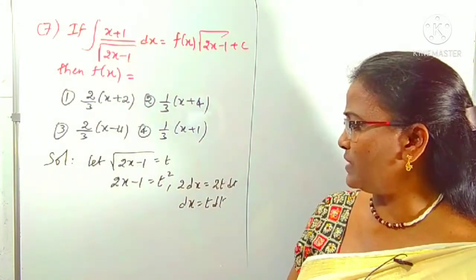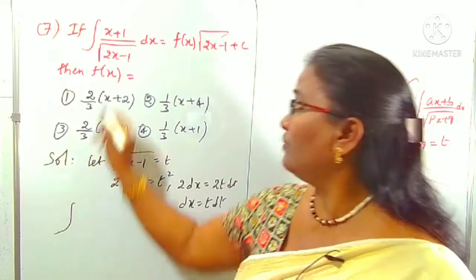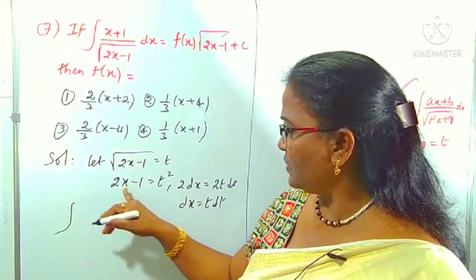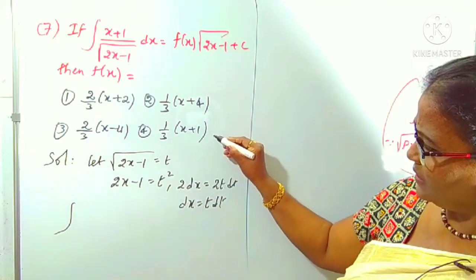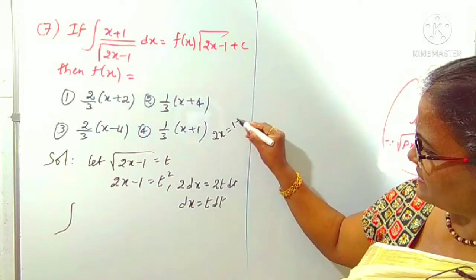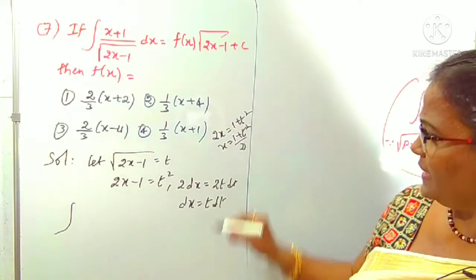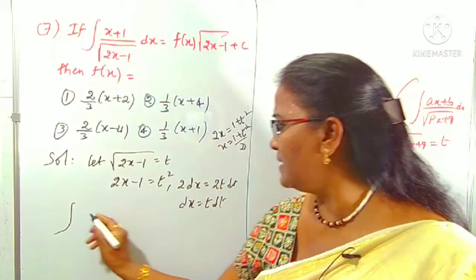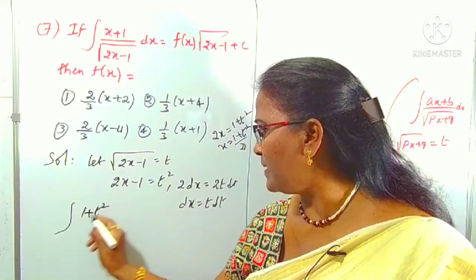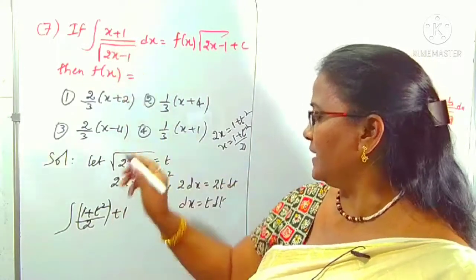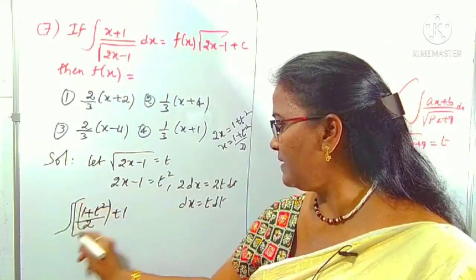Now this question becomes what? Integral of x plus 1. What is x here? 2x minus 1 is t square, so 2x is equal to 1 plus t square. x is equal to (1 plus t square) by 2, right? In place of x plus 1 we can write (1 plus t square) by 2 plus 1. This is the numerator.